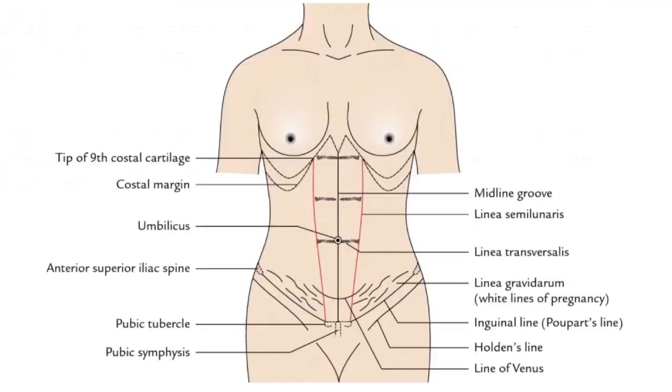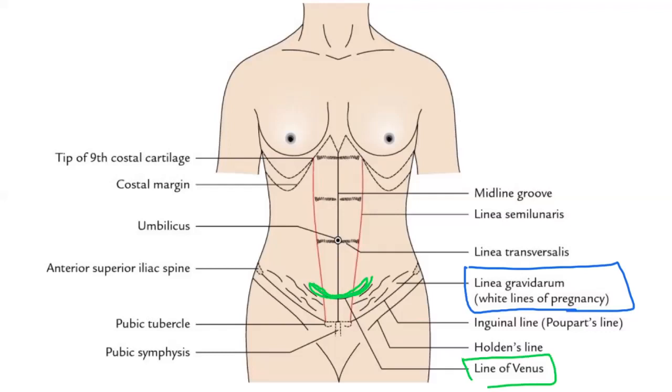You see, these are the linea gravidorum, right? And this is line of Venus. You see, this concavity upwards is line of Venus, which is present in females, right? You see, this is linea semilunaris, right?